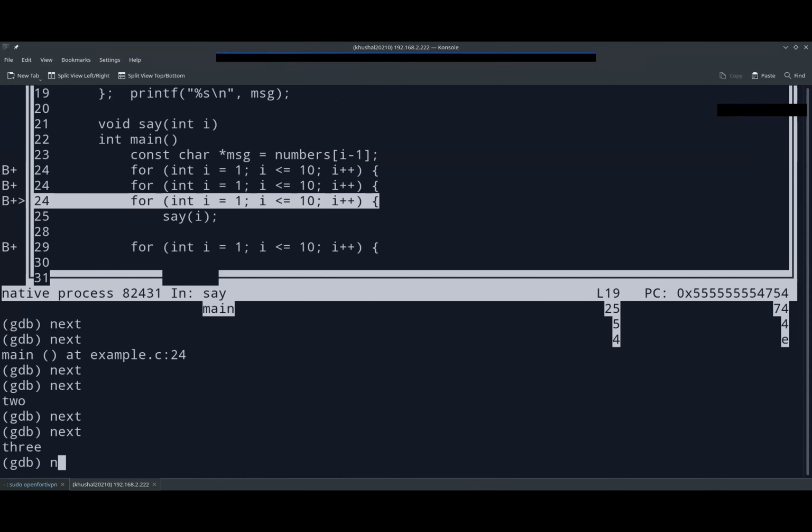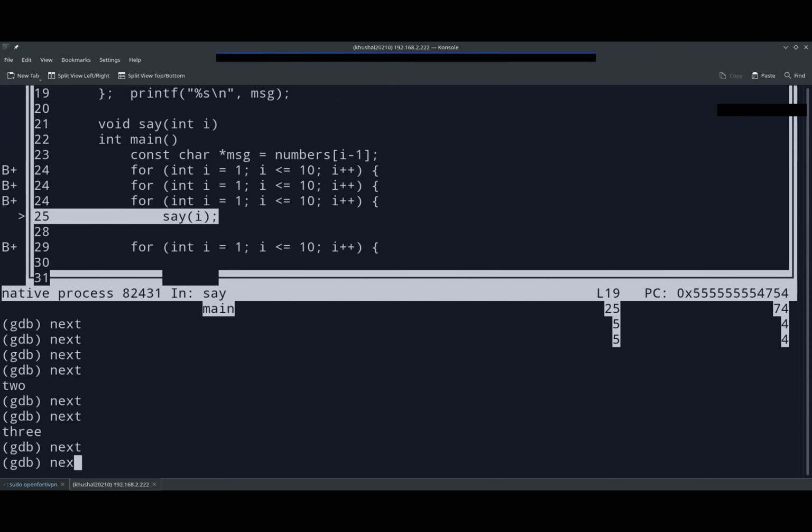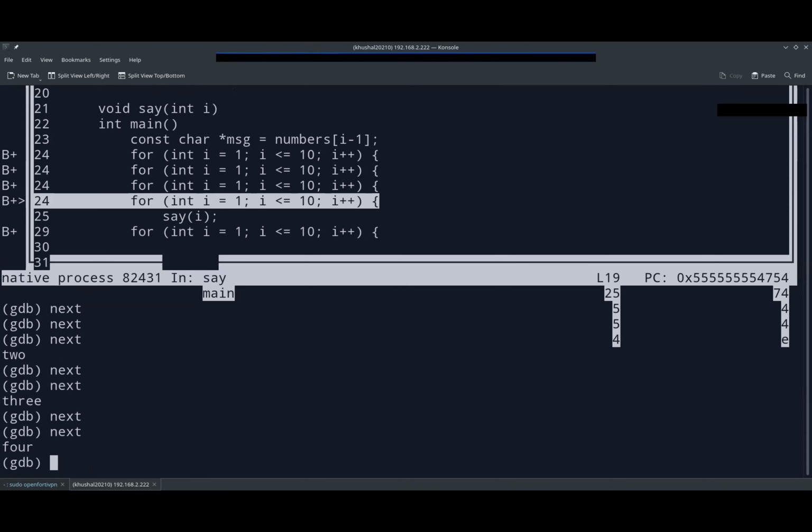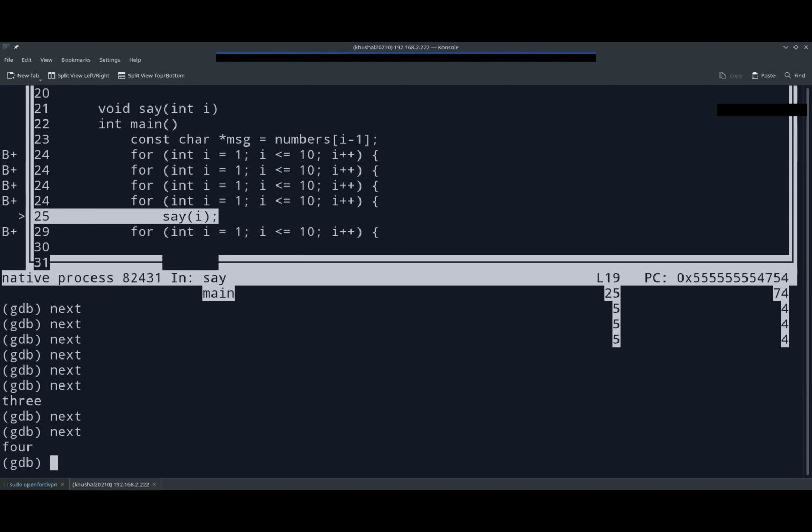Let's try that. It doesn't stop. Even with i equal to 4, it doesn't stop. Yeah.